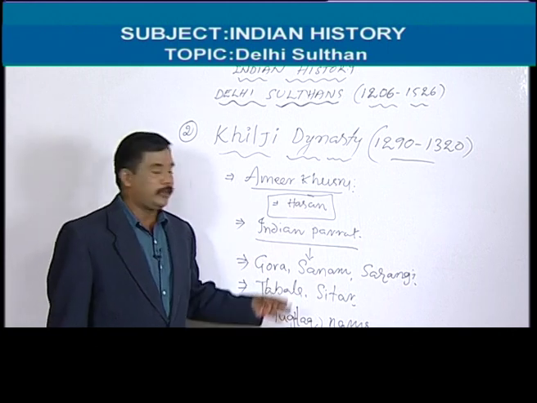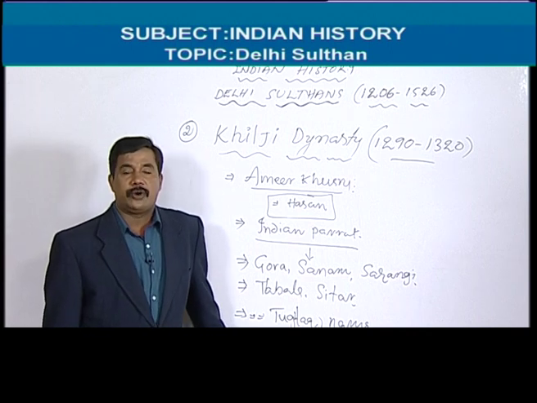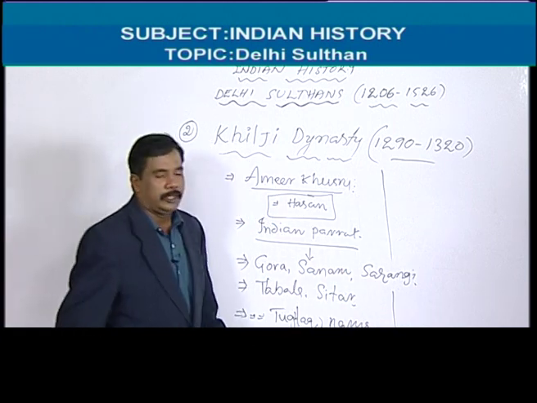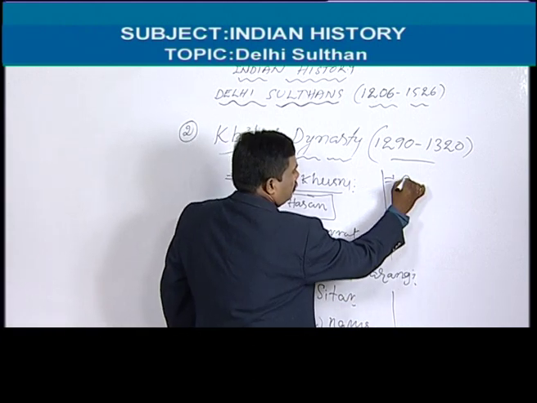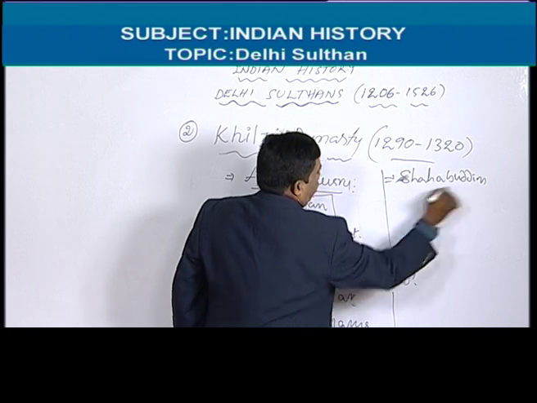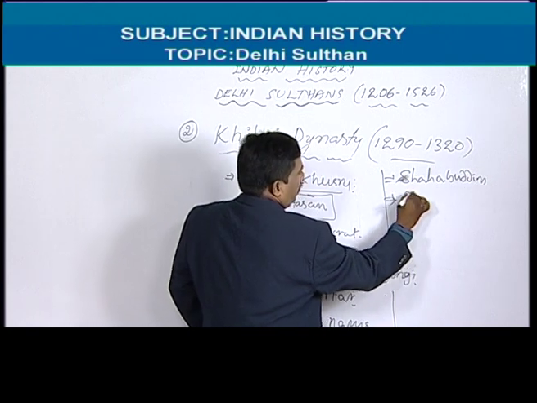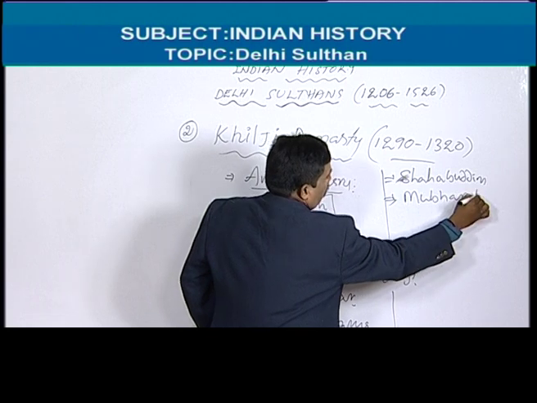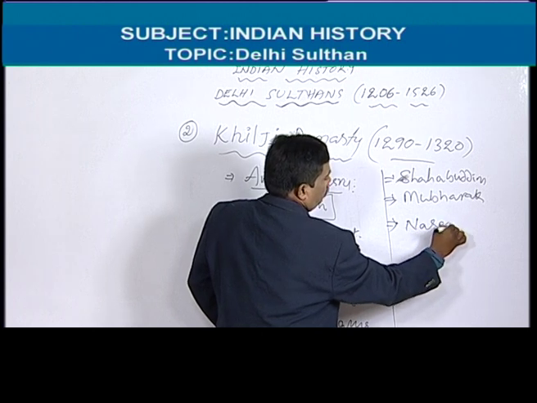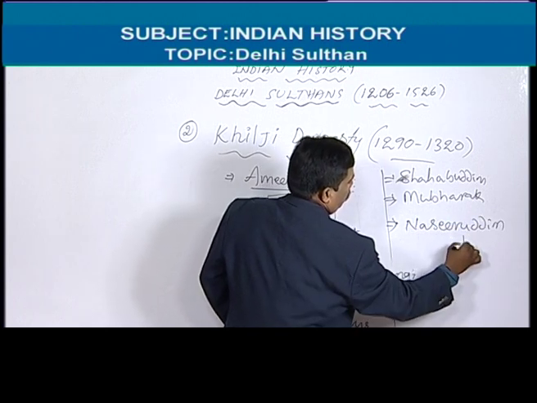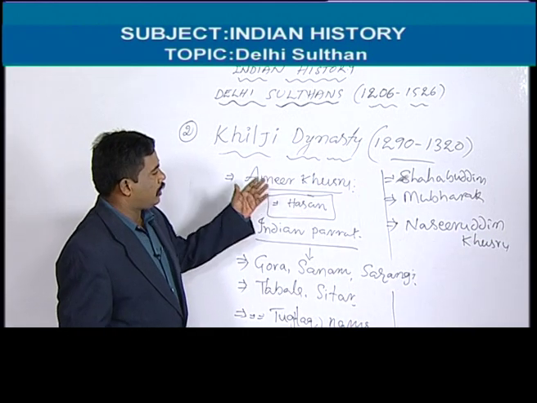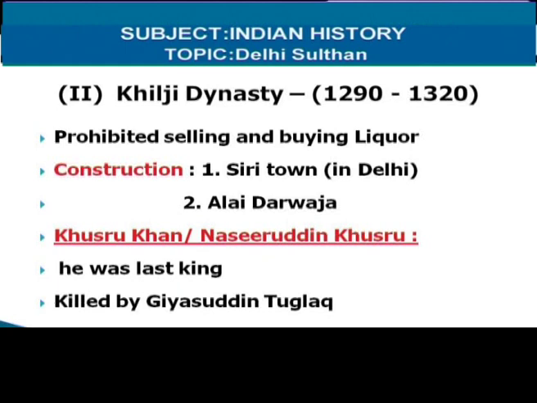So after Alauddin Khilji, we go to the next point, Alauddin Khilji's successors. Who were the successors of Alauddin Khilji? After Alauddin Khilji, we have 3 rulers: Shahabuddin Khilji, Mubarak Khilji, and Nasiruddin Khusro.